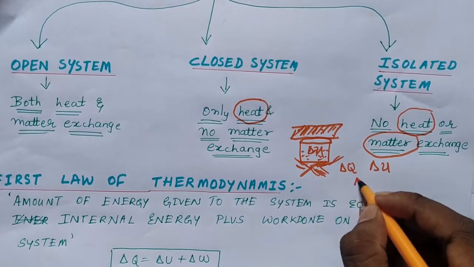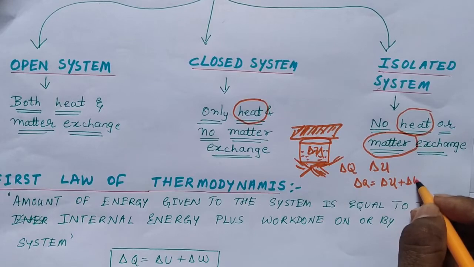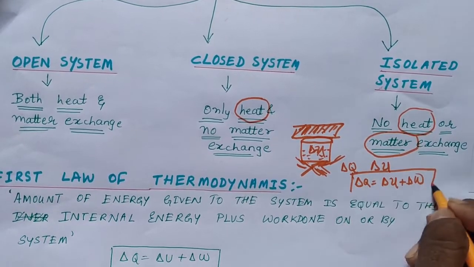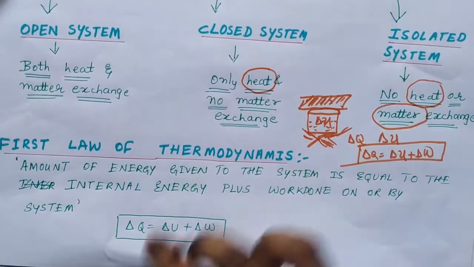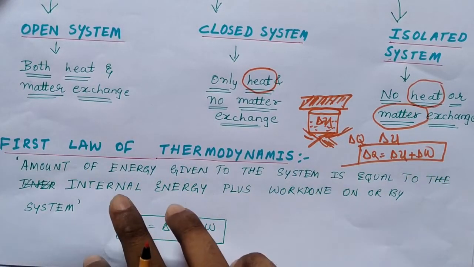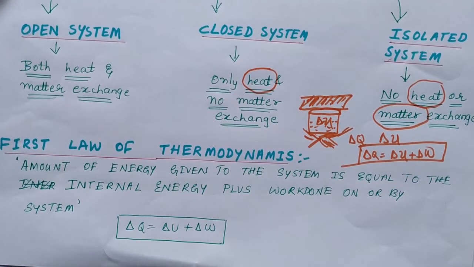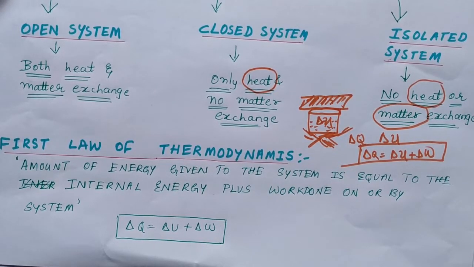That means amount of heat you are giving will be partly used for internal energy and partly used for work, isn't it? That is the thing. That is what first law of thermodynamics is. See, amount of energy given to the system is equal to internal energy plus work done by the system. Okay, that is the thing. So you have to remember this thing. The amount of heat energy given to the system will partly be used for internal energy and partly for work done.